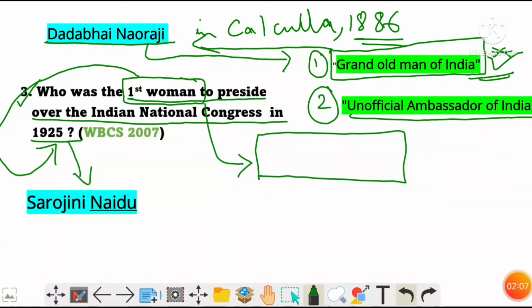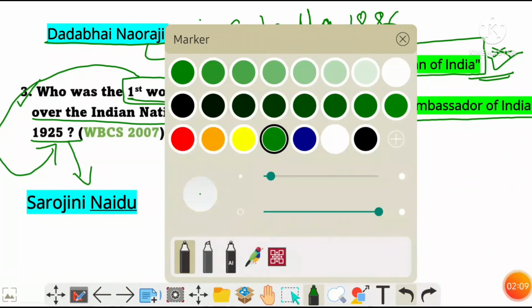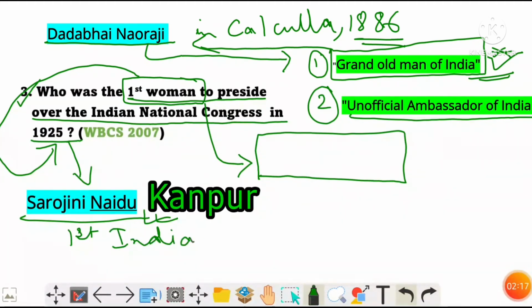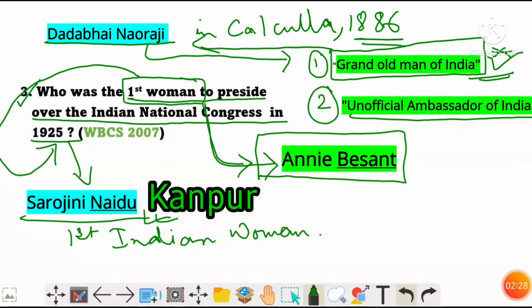Actually, she was the first Indian woman, that is Sarojini Naidu, in the year 1925, and it was held in Kanpur, and she was the first Indian female president. But if the question is asked who was the first woman to preside over Indian National Congress, it would be Annie Besant. She was a British socialist,